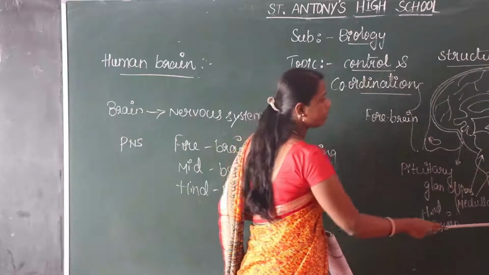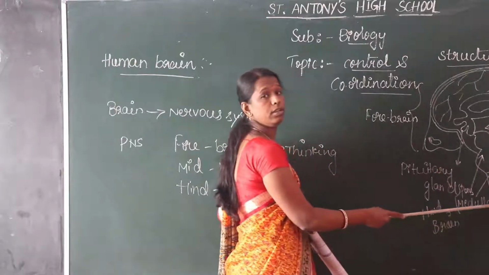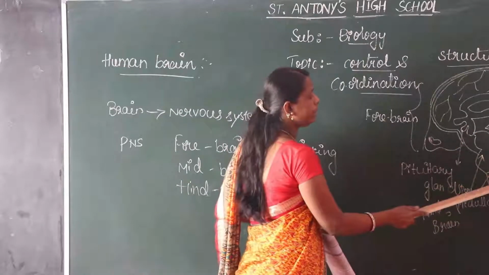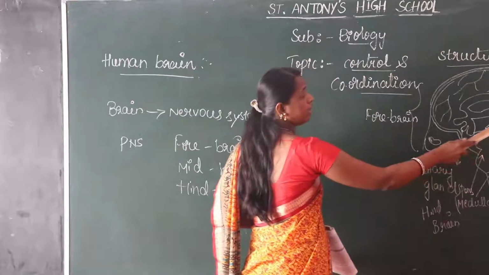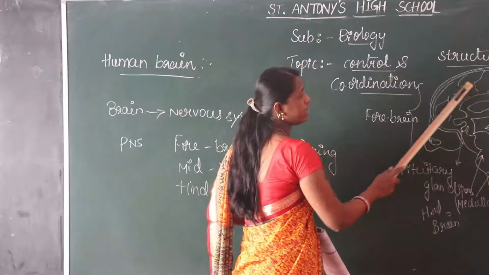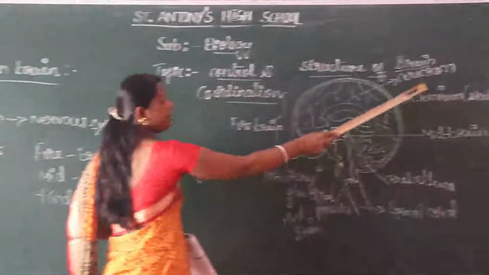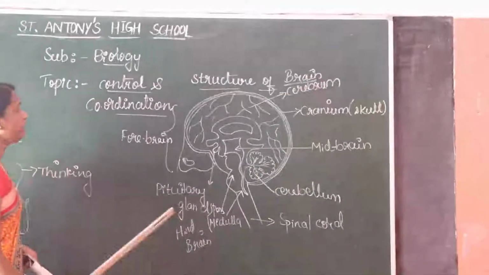This part is connected to the spinal cord. Here is the cerebrum. Next, the cranium. Cranium is also called the skull. This region is called the cerebrum. Okay, I will explain once again.